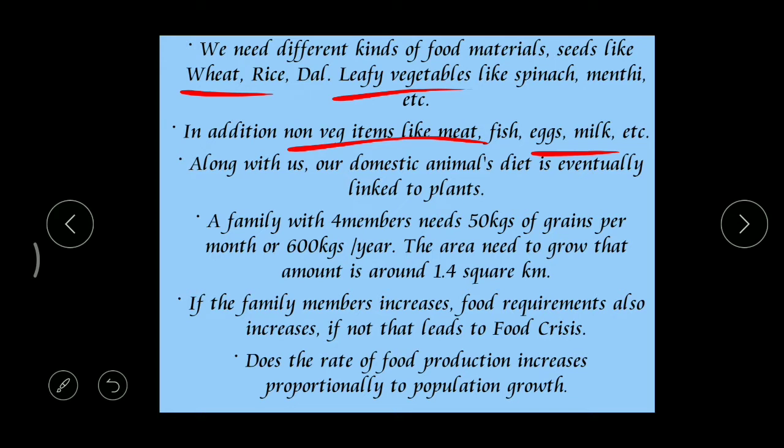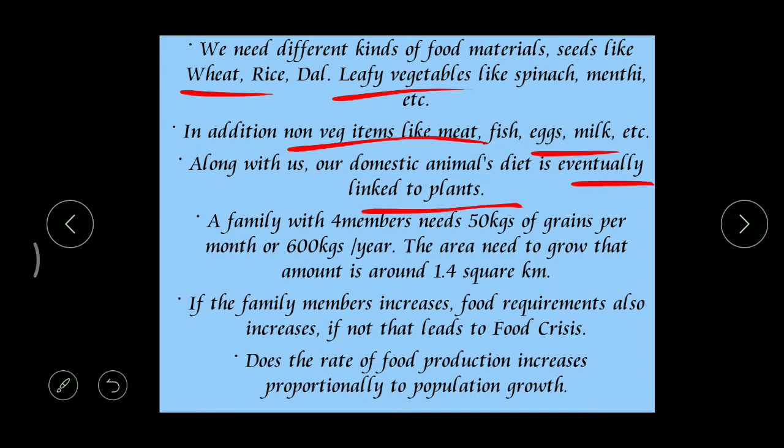And naturally for us, but along with those, our domestic animals' diet. Domestic animals means we are raising some animals like dogs, cats, and in case of villages we can find goats, sheep, cattle, and all these things, right? Even for the food of those domestic animals, we are depending on what?